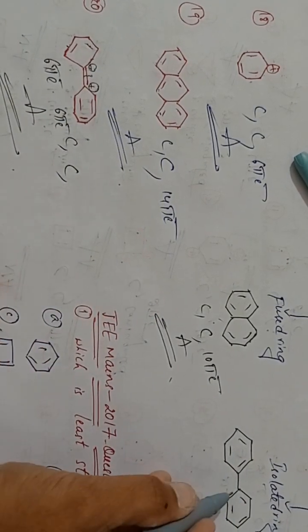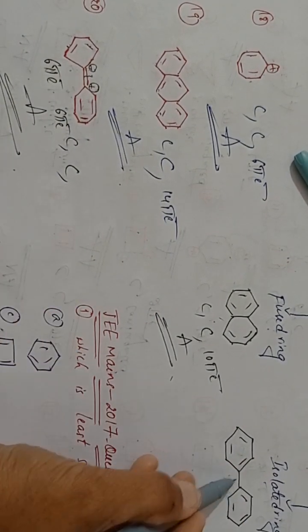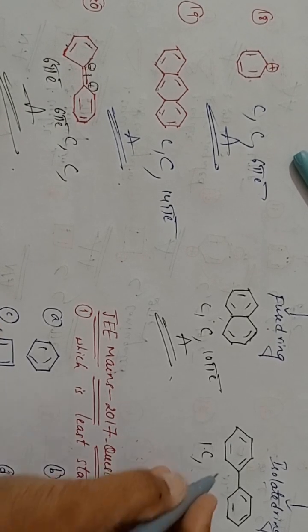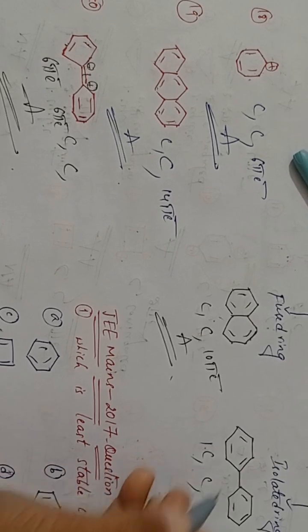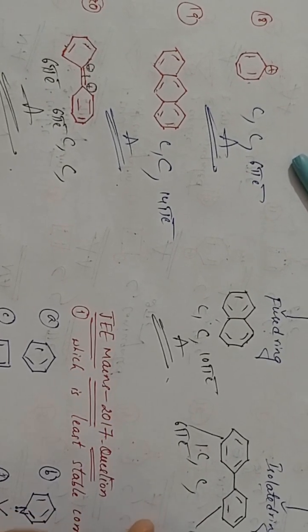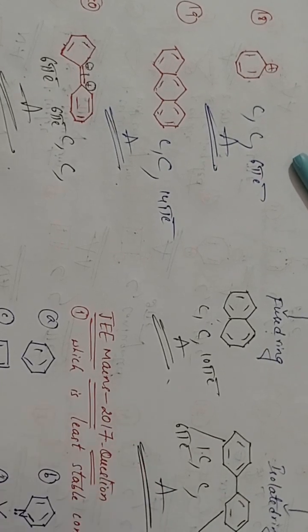Understanding? Isolated ring. See here, both rings are separated by the single bond. Single bond there means here it is a cyclic compound, first condition. Second one is it is in the conjugation. Next one, here total 6 pi electrons are there, here 6 pi electrons, so here also 6 pi electrons. It is completely aromatic compound.